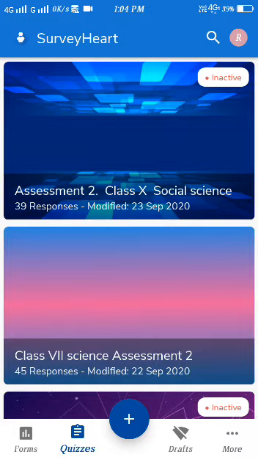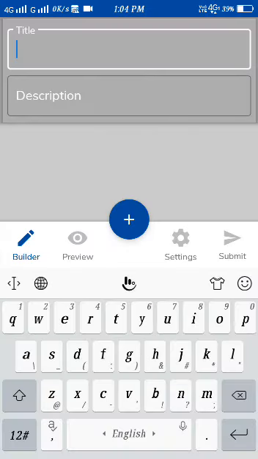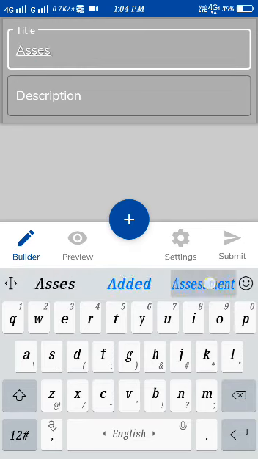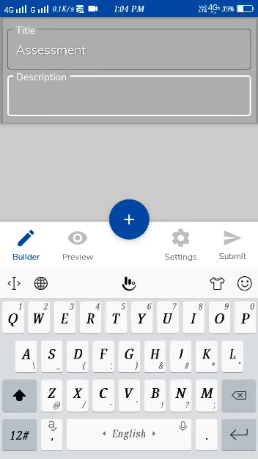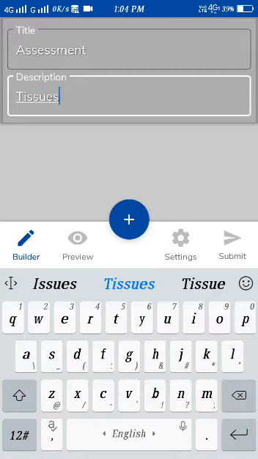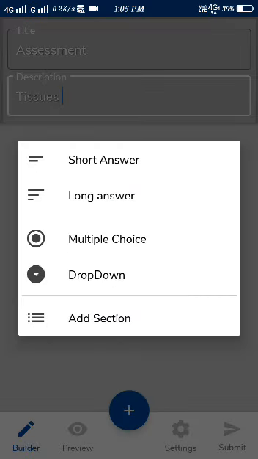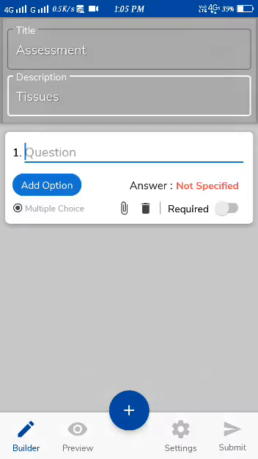All right, once you click the quiz, it will show like this, title and description. You can write it down. As I am writing assessment, and in the description you can write the lessons. I am writing here tissues. Okay, then go for the plus mark. If your question paper consists of multiple choice, then you have to go for the multiple choice.